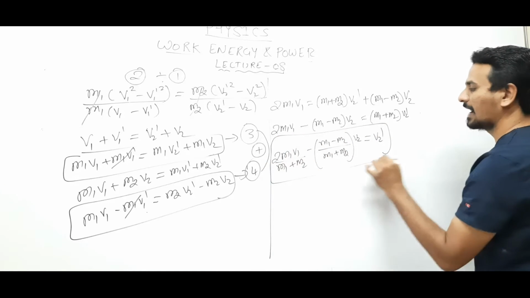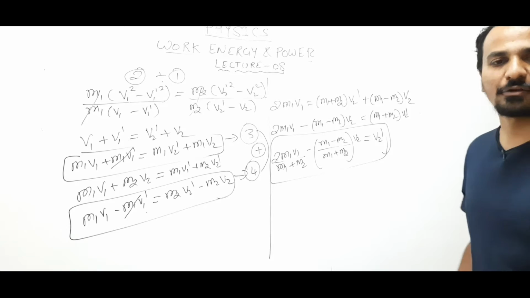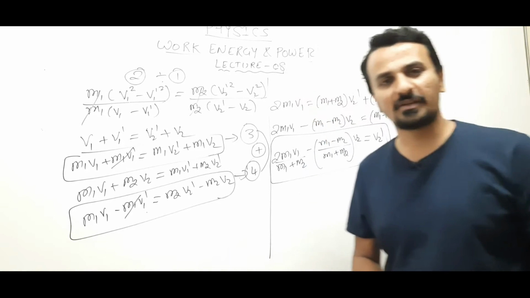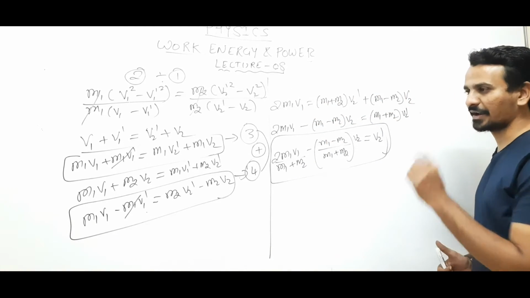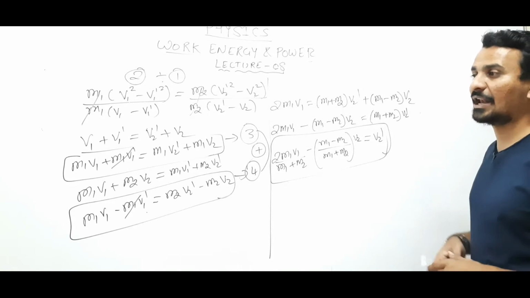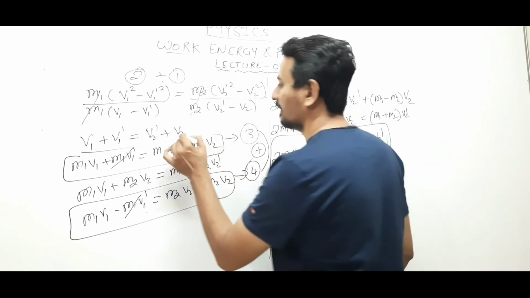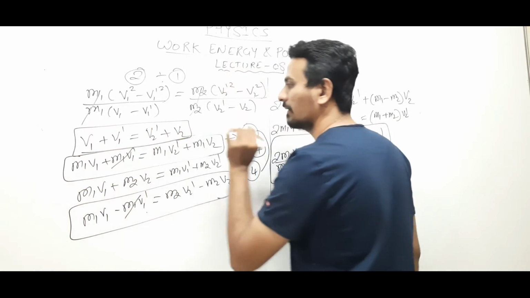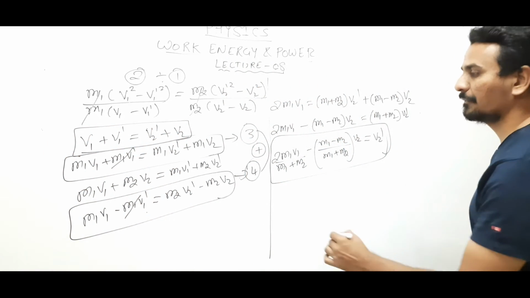So this is the final formula to calculate the velocity of the object after the collision, v2 dash. Now, substituting the value of v2 dash in this equation, we can find v1 dash.